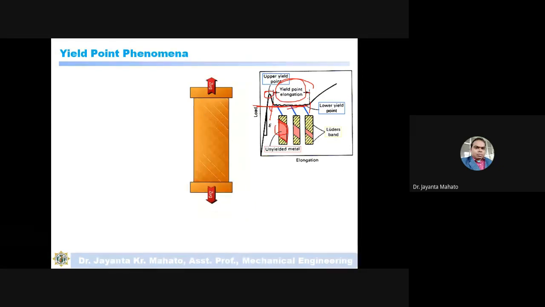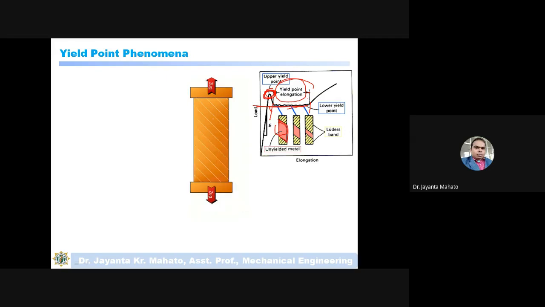This is the slip region, the slip band. The material is deformed by the slip phenomenon, as I told in the previous class, by slipping like one block with respect to another block.